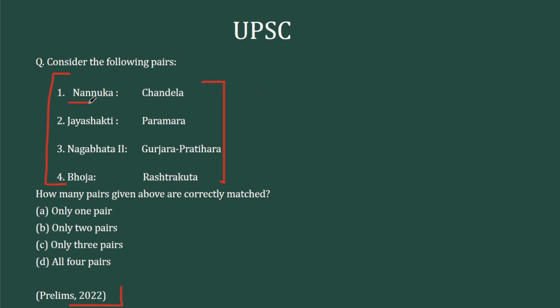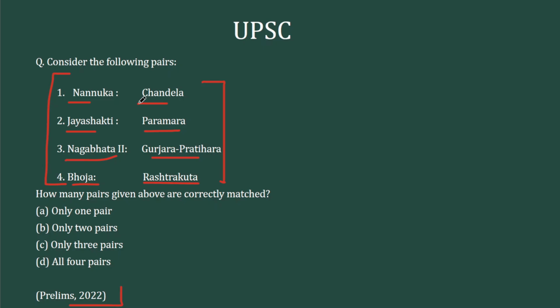The first name is Nannuka, against him is given Chandela. The second is Jaya Shakti, against that given Paramara. Third is Nagabhatta II, against that is given Gujra Pradihara, and the fourth one is Boja, against that is given Rashtrakuta. We have to find what all are correct, and this is a very difficult question.